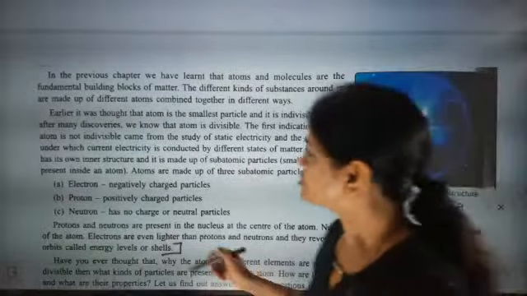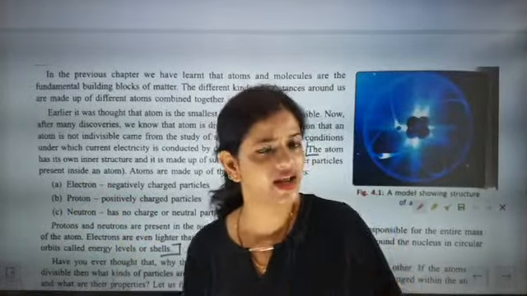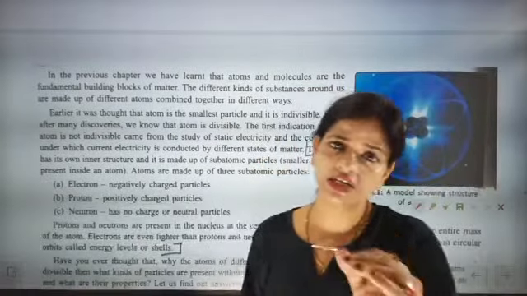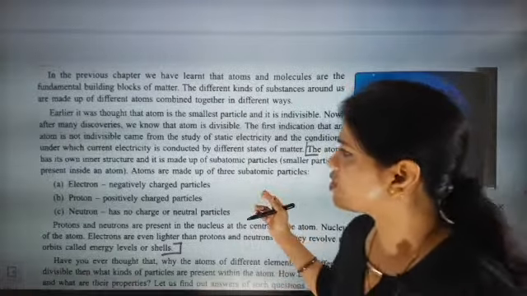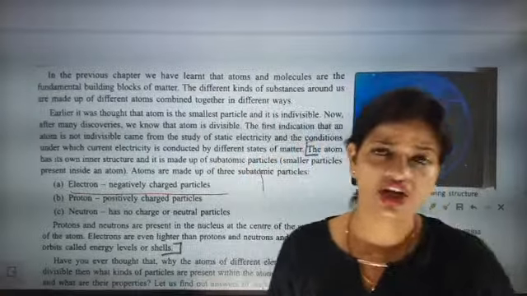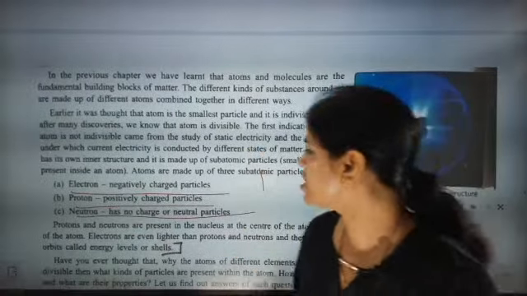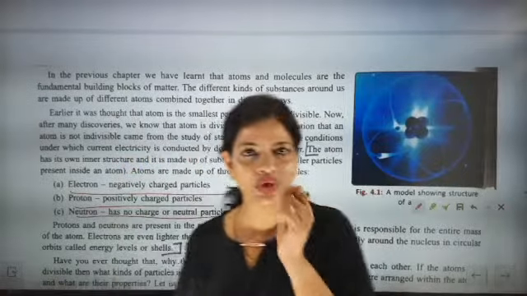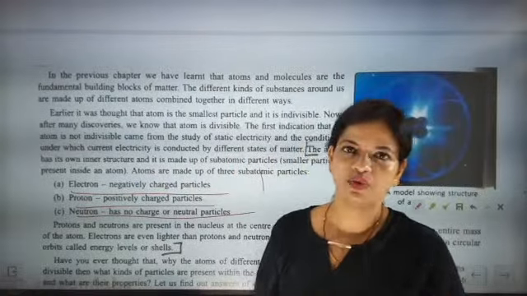So the atom has its own inner structure and it is made up of subatomic particles, smaller particles present inside an atom. So what are the subatomic particles? The subatomic particles are smaller particles that are present inside the atom. Fine. So this was the most important thing. Now atoms are made up of 3 subatomic particles. What are the 3 subatomic particles? Electron, which is a negatively charged particle, then proton, a positively charged particle, and neutron, which has no charge, it is neutral. I repeat, neutron has no charge, it is neutral.